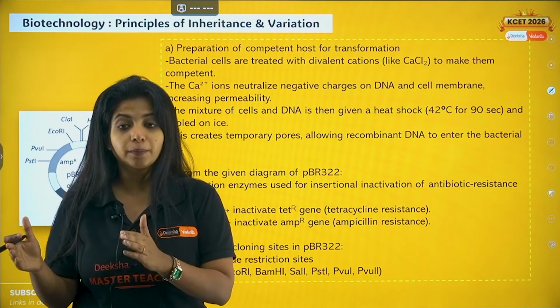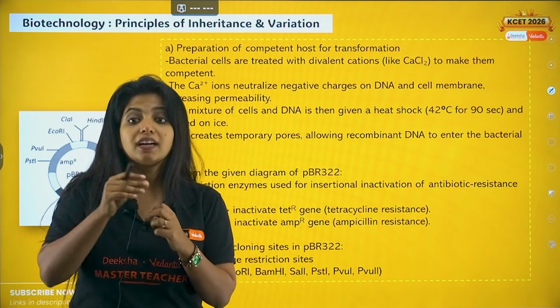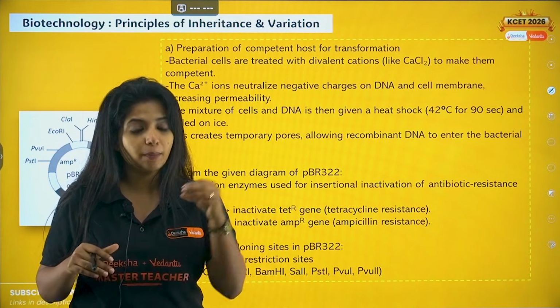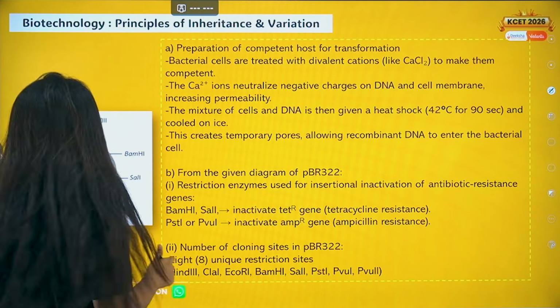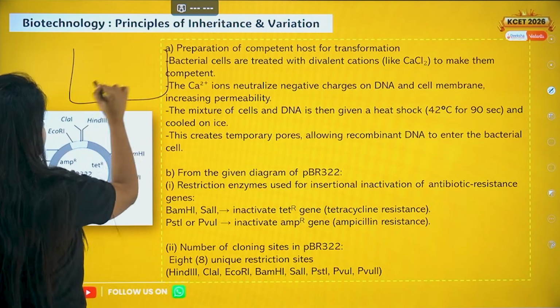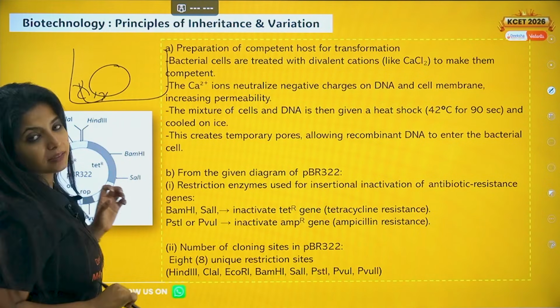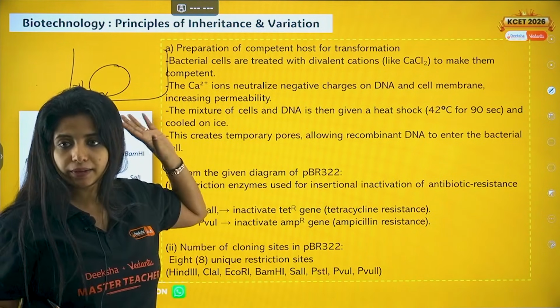Now when this temperature is being shifted, my dear children, what happens? There are transient pores, temporary pores that open up. And because of these temporary pores, what will happen? The DNA which has been mixed can easily enter. So basically, I have a mixture of DNA as well as cells, and now when they have pores, they will take up this particular DNA inside. Okay, I have neutralized both of them with the help of divalent cations.